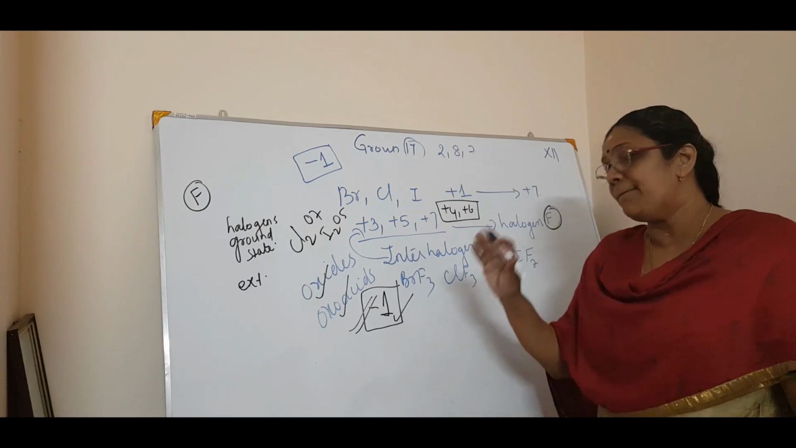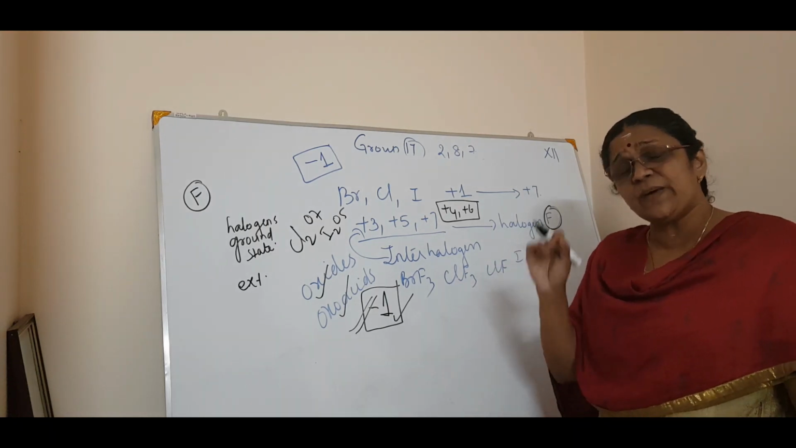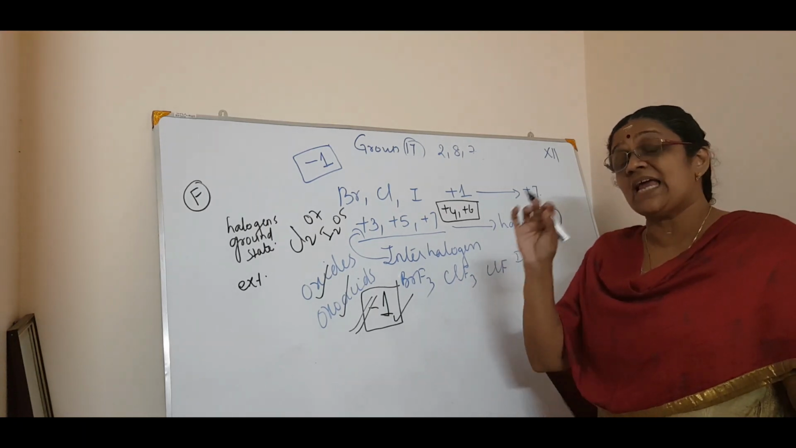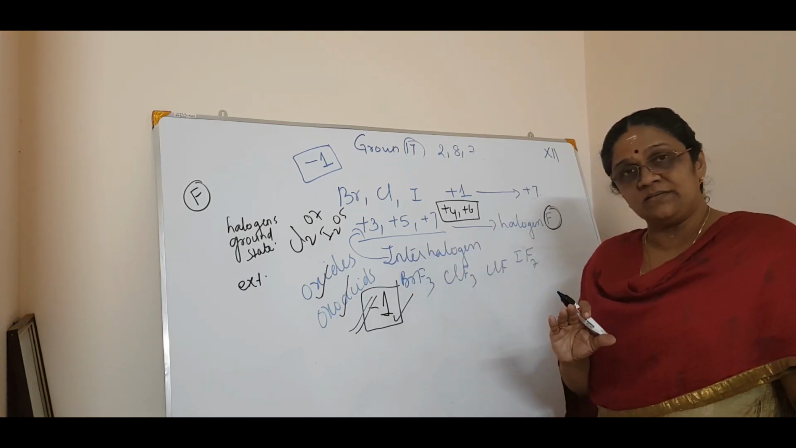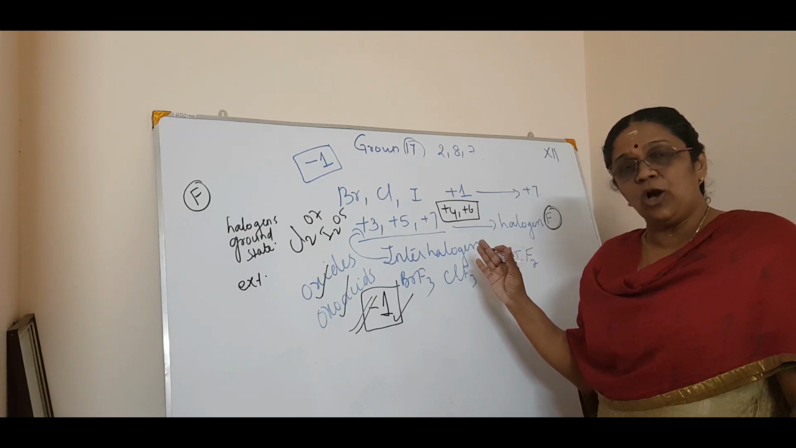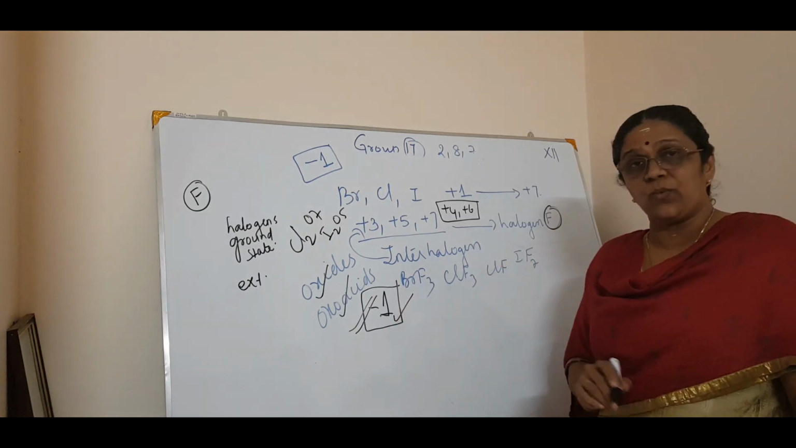It shows only the -1 oxidation state. It is very, very reactive, and there is an absence of d orbitals, so it won't go higher than that, because there are no d orbitals available. So the maximum is 1.